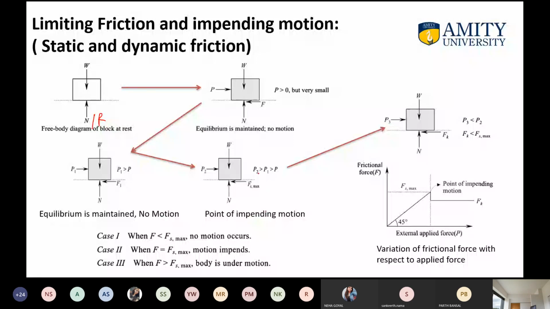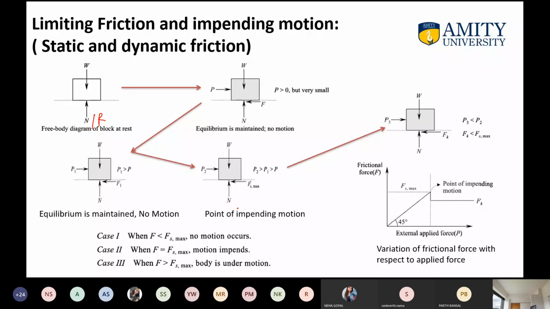At this point of impending motion, the maximum frictional force is offered by the surface onto the block so that the block still remains in equilibrium at the verge of impending motion.